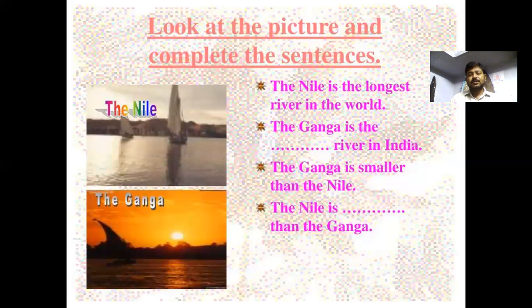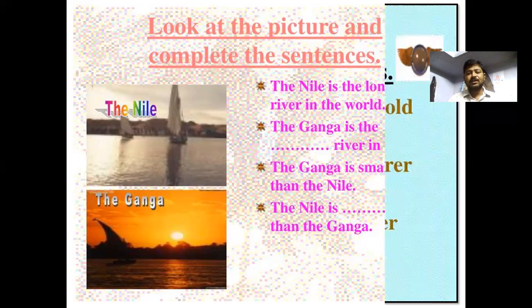Look at the picture and complete the sentence. The Nile is the longest river in the world. The Ganga is the longest river in India. The Ganga is smaller than the Nile. The Nile is longer than the Ganga.